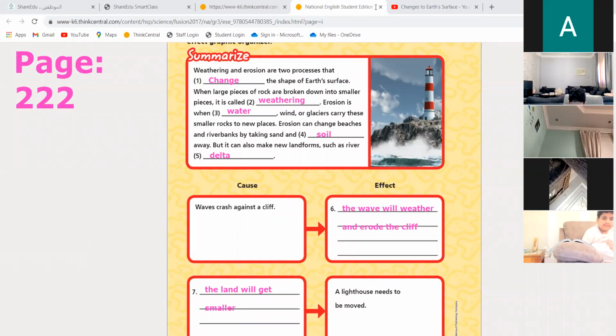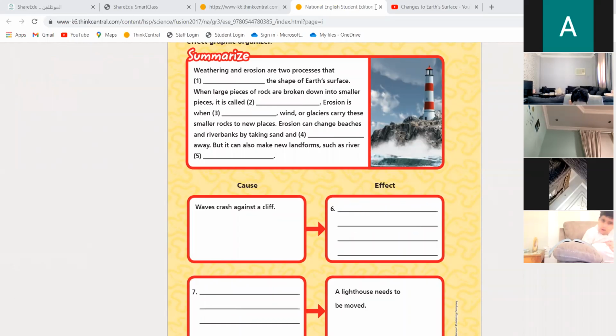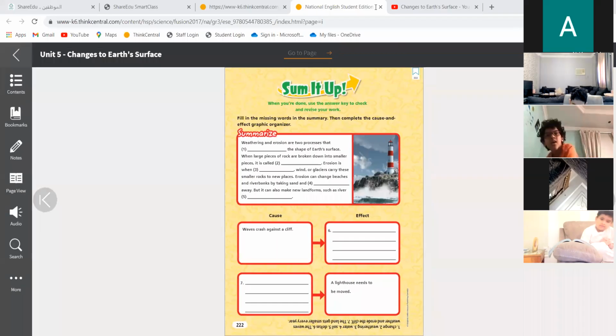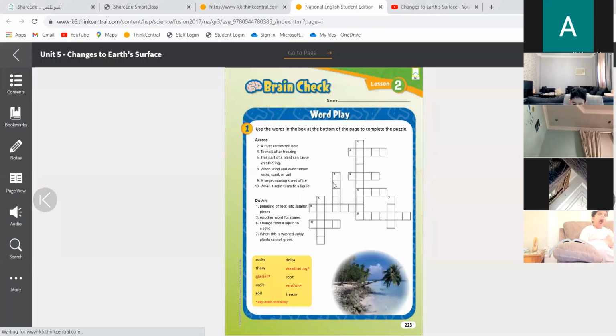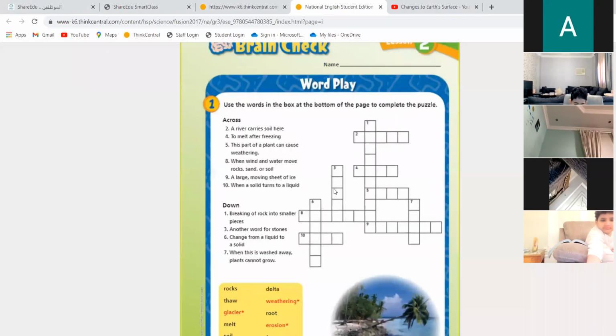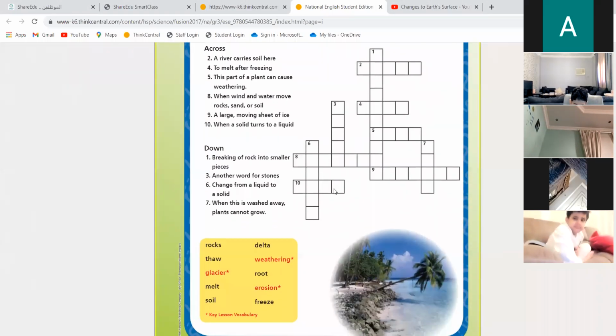Okay, Habibi. Go to the next page. Okay, let's agree on something. You are not going to write down the letters in the boxes over here because we don't have enough time to do that right now. We are going to write the numbers next to the word in the yellow box. Later, you can copy them when you are free, okay?